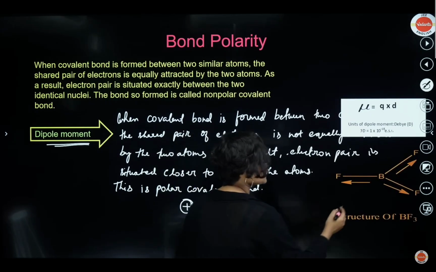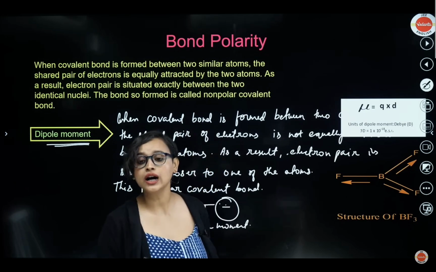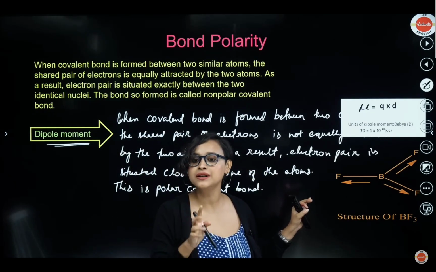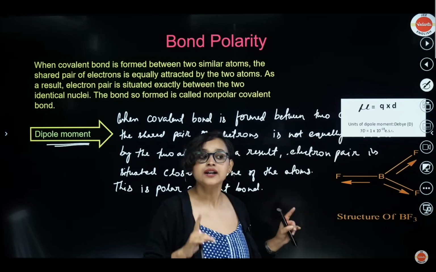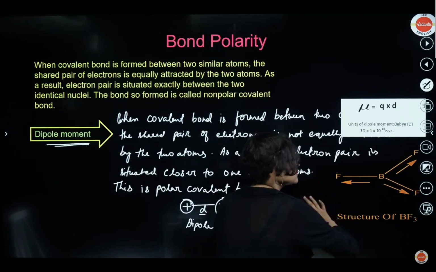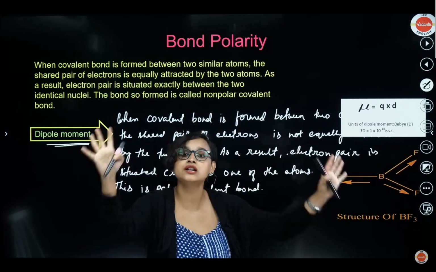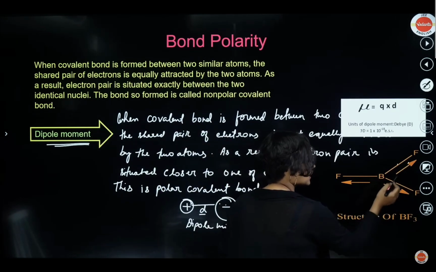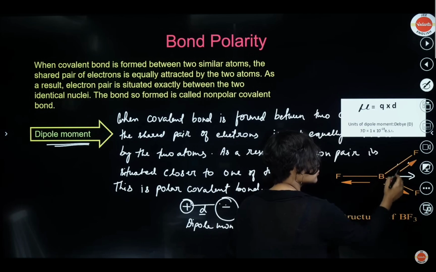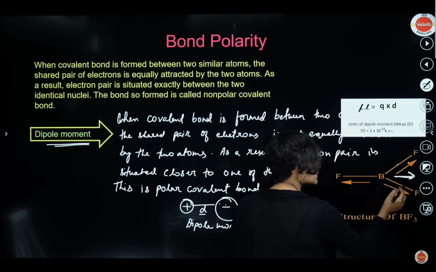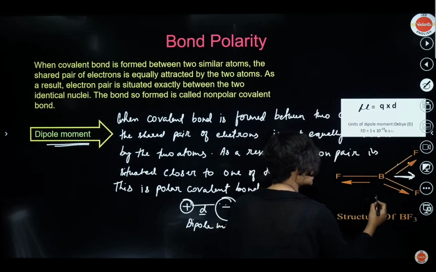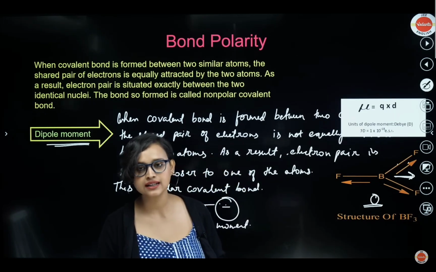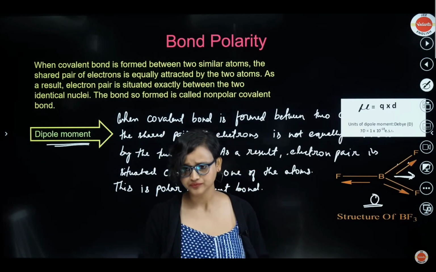All right. Now here you have something called BF3. This is the structure of BF3. Now you have to understand, my dear students, that dipole moment is a vector quantity, right? So here what happens is the dipole moments of various bonds add up. It is not only dependent on what exactly the dipole moment is, but also the spatial arrangement of the molecule. In case of BF3, this vector and this vector, the resultant will be this side. Now this vector here is equal and opposite to that resultant, so the dipole moment would be zero. Are you getting my point?